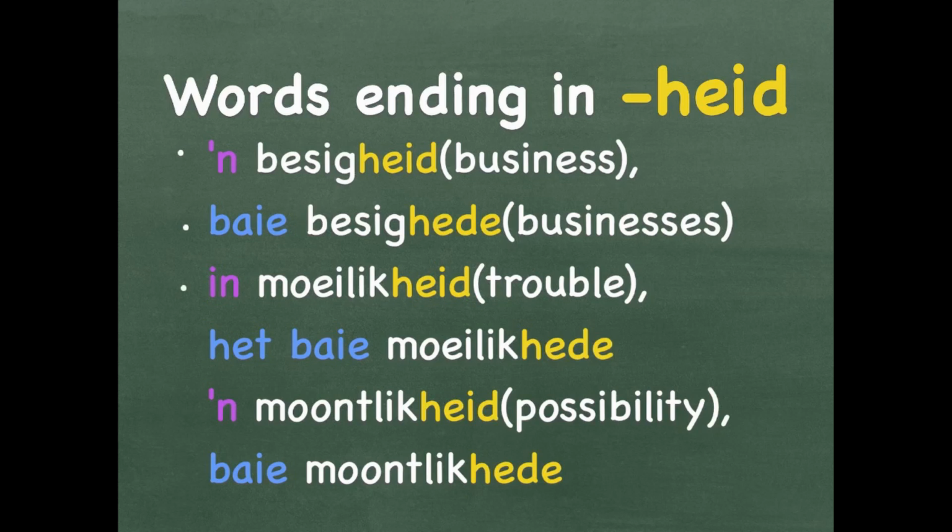When you say moeilikheid, you get in trouble, so in Afrikaans you'll say in moeilikheid. For plural, you must say you have a lot of trouble, jy het baie moeilikhede. 'n Moontlikheid is when something is a possibility. More than one, baie moontlikhede.